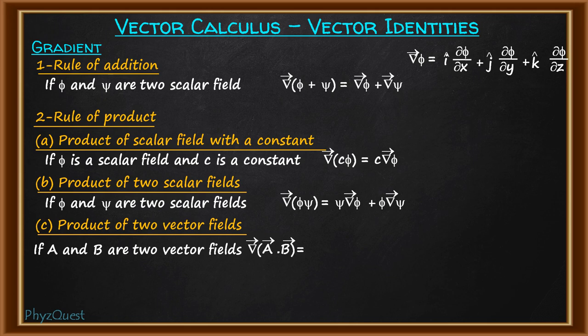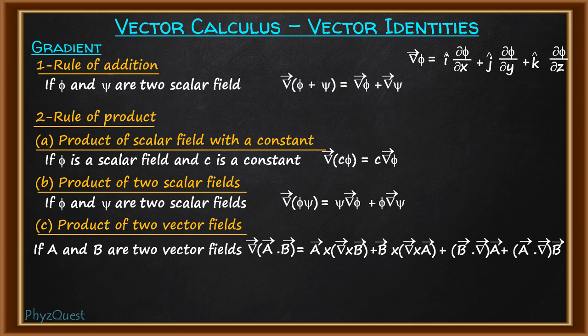this will be equal to, so this will give the definition, the formula will be vector A cross del cross B plus vector B cross del cross A plus vector B dot del into A minus vector A dot del into B. So this is a bit lengthy formula. If time permits later, I'll make a separate video deriving this formula. But in this video I won't be able to do that. But this is the formula. Now these are the three rules related to the rule of product.